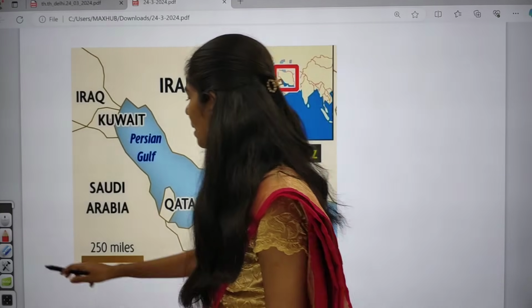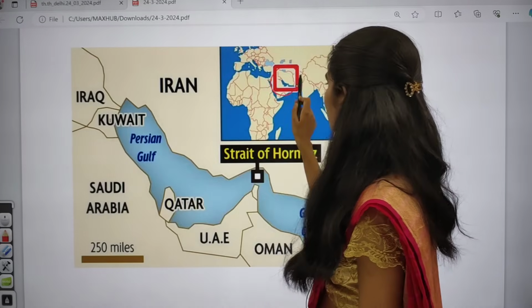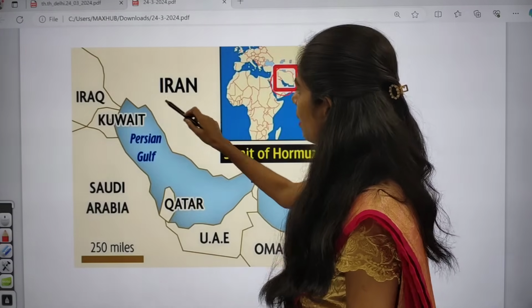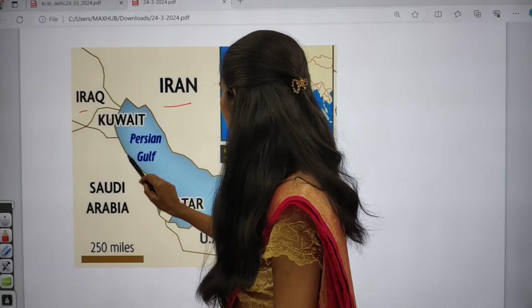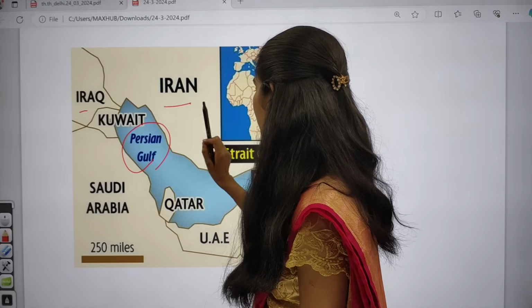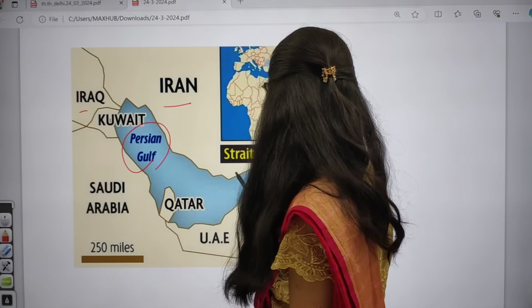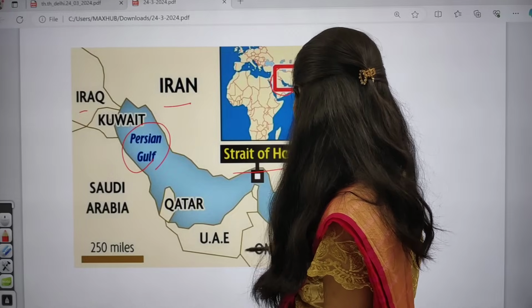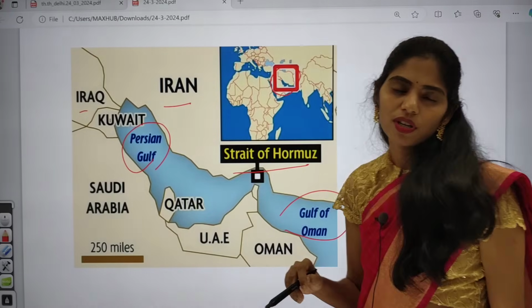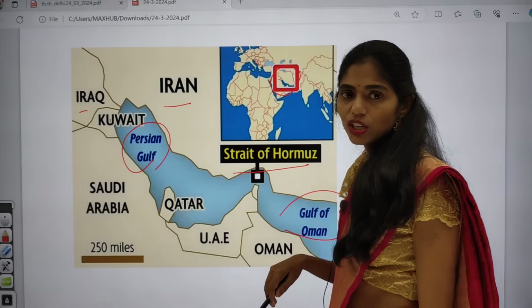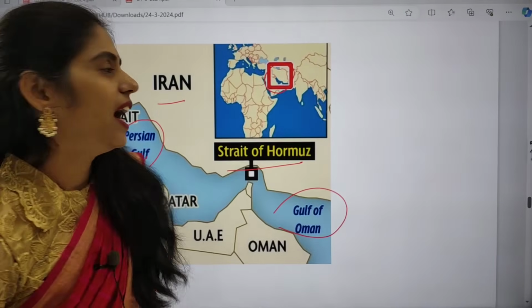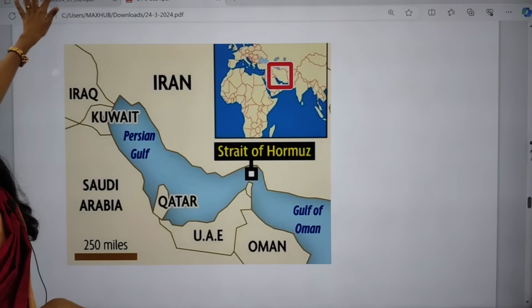If you see the map here, we have Iran, Iraq, the Persian Gulf, the Strait of Hormuz and the Gulf of Oman. These are some important map locations that you have to see. Now let us move on to our Hindu page.